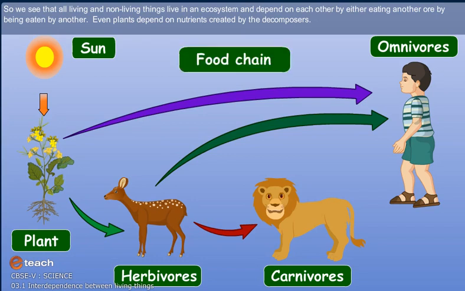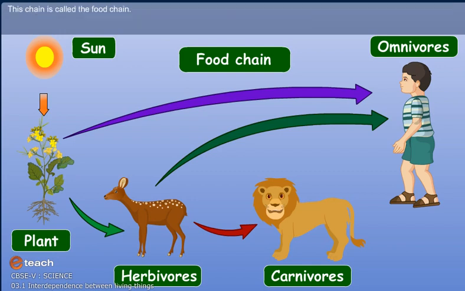So, we see that all living and non-living things live in an ecosystem and depend on each other by either eating another or by being eaten by another. Even plants depend on nutrients created by the decomposers. Herbivores eat these plants that are then eaten by the carnivorous animals. When these animals die, they are fed on by the decomposers. This chain is called the food chain.